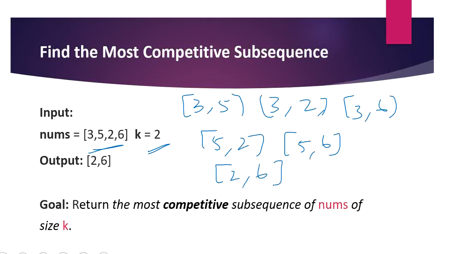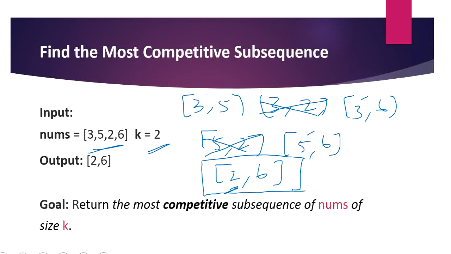First, which are all the subsequences which are not in ascending order? For example, 5, 2 is reversed, 2 is less than 5, so we just cancel this out. And 3, 2, where 3 is higher than 2, so let's cancel this out as well. The other subsequences are in ascending order. So we have to find which is more competitive. If you see, the first number is 3 in these cases, and 2 is the lesser number compared to the other subsequences. So we conclude that this is more competitive.